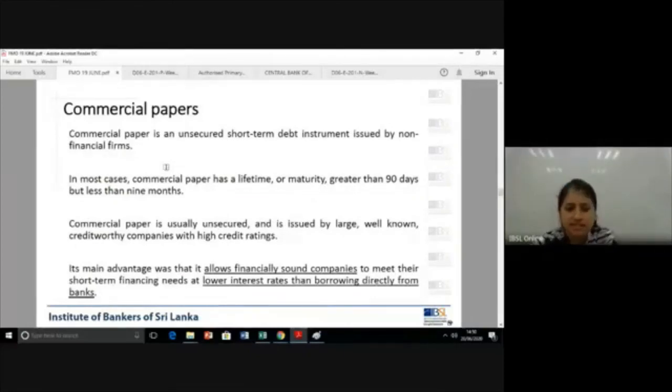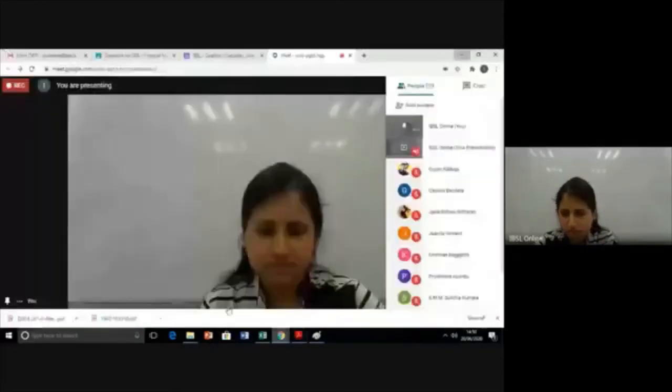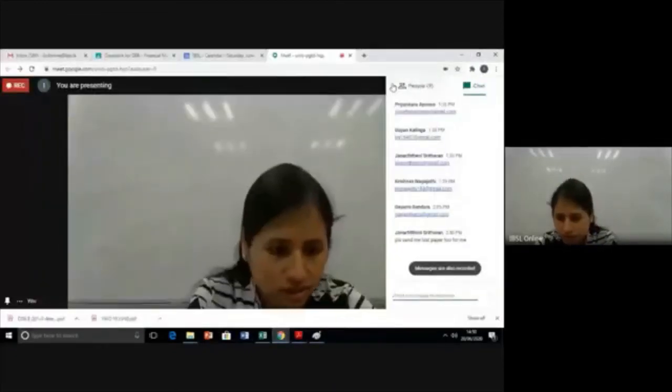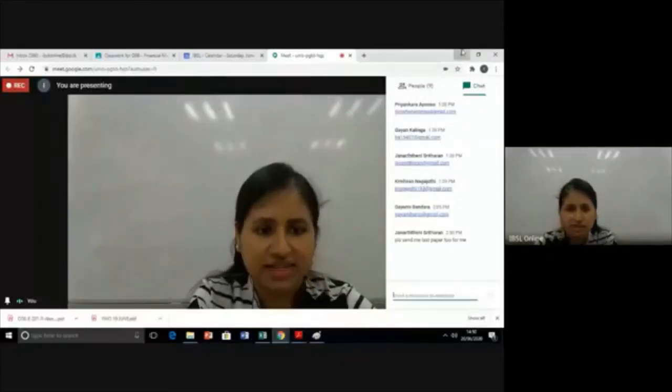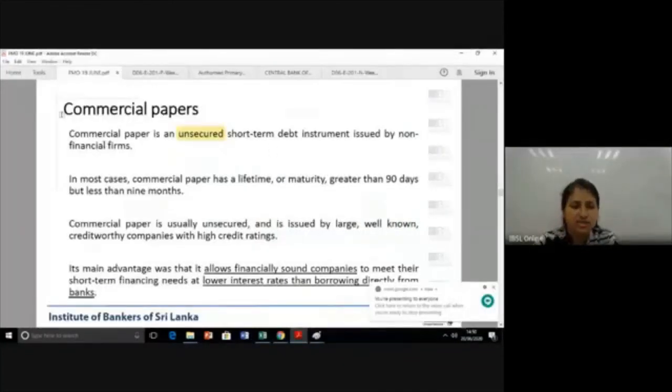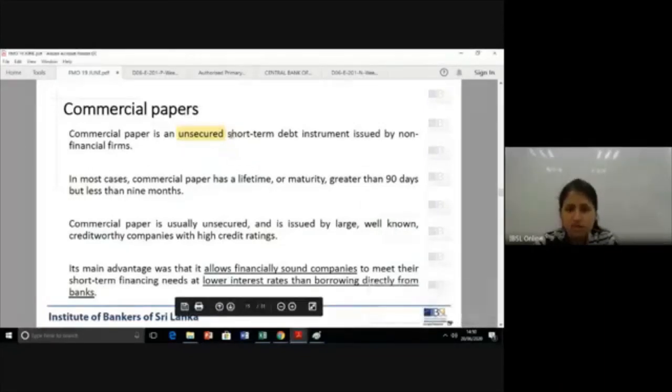Commercial papers, what you should know is it's unsecured. Okay, so these commercial papers are an unsecured short-term debt instrument issued by non-financial firms. I highlighted this before as well.